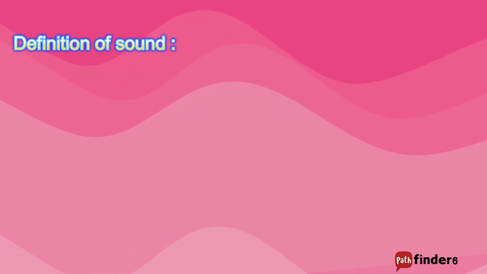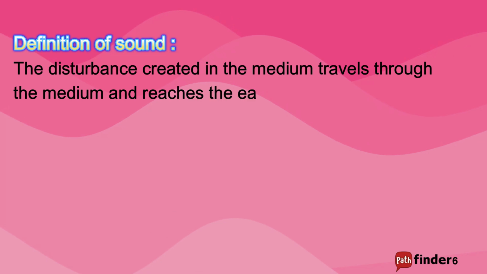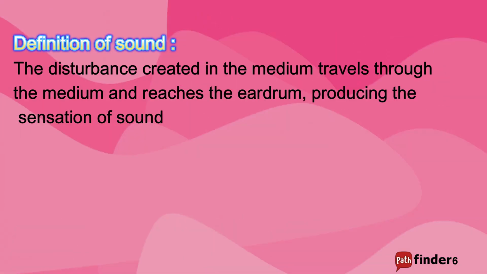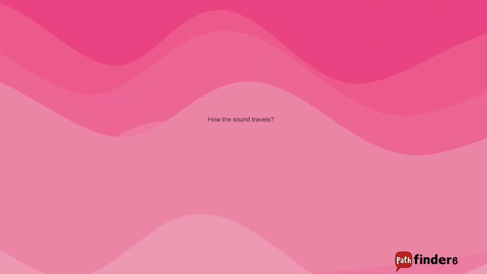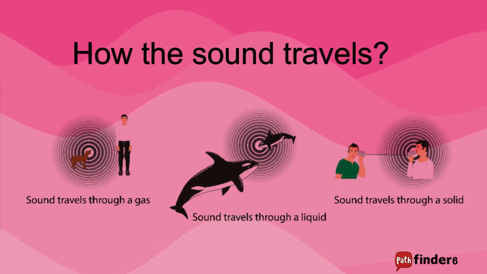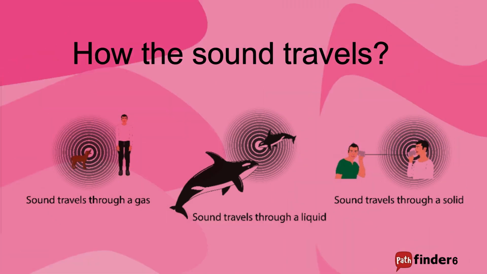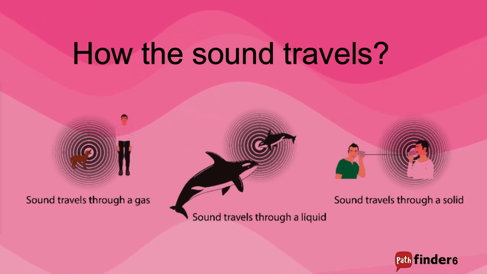Definition of sound: the disturbance created in the medium travels through the medium and reaches the eardrum, producing the sensation of sound. How sound travels: sound travels as waves through a medium like air, water, or solids. When something vibrates, it disturbs the particles around it, creating sound waves that travel through the medium to our ears.